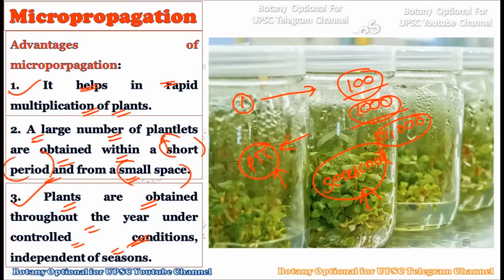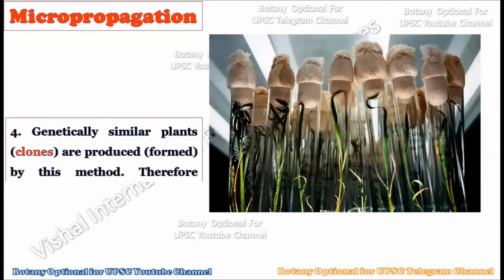because seasons are not going to affect plant tissue culture techniques, because within the plant tissue culture laboratory we always have controlled conditions, okay? The controlled conditions of light, temperature, and humidity, all these things are controlled, which are not controlled in the natural environment. So this controlled condition allows us to create many plants regardless of which season is going on in the environment, okay? We don't have to worry about seasons, we just have to create as many plants as we like by giving them perfectly controlled conditions. So this is the very important third advantage of micropropagation.